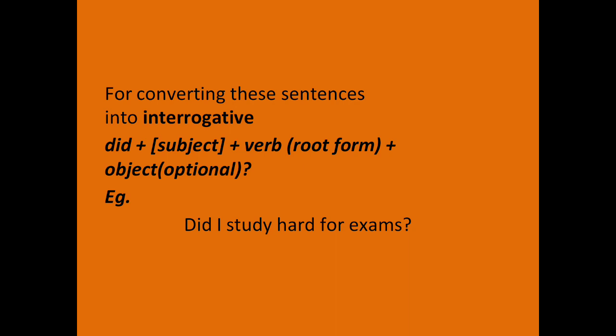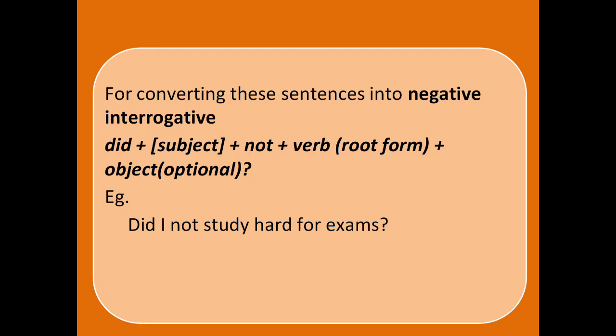For converting these sentences into interrogative, so you have to make it a question, what is the formula you are going to use? You start the sentence with did plus the subject plus the verb, and here too you will be following the base form, that is the root form of the verb. For example, did I study hard for exams? So did is coming first, the subject is coming next, and the base form of the verb is used and not the past form of the verb. Did I study hard for exams?